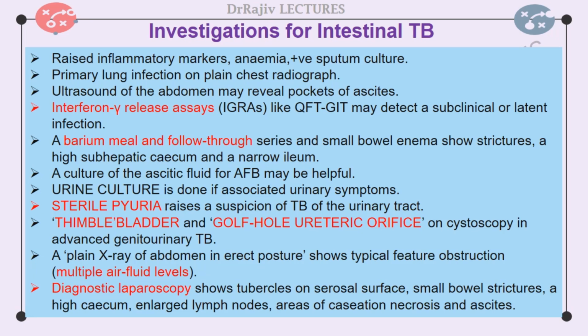A plain abdominal radiograph in erect posture shows multiple air fluid levels typical of a small bowel obstruction. Diagnostic laparoscopy shows tubercles on serosal surface, small bowel strictures, a high cecum, enlarged lymph nodes, areas of caseation necrosis, and ascites.